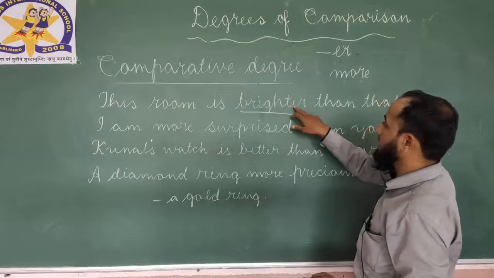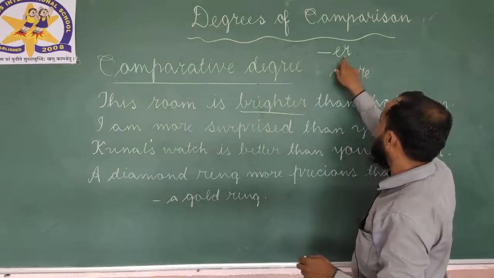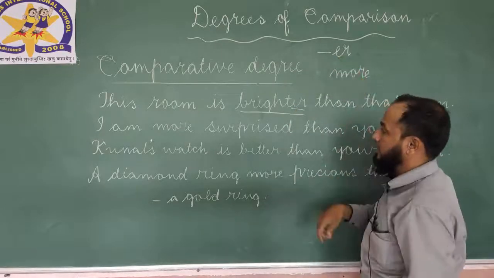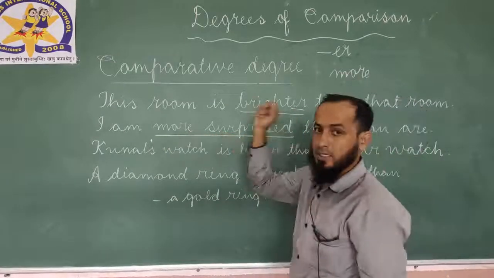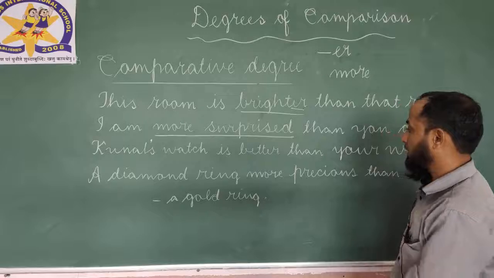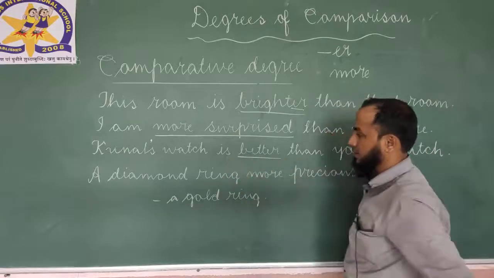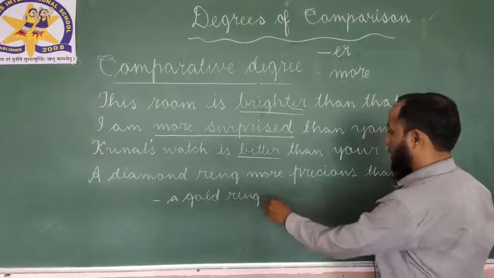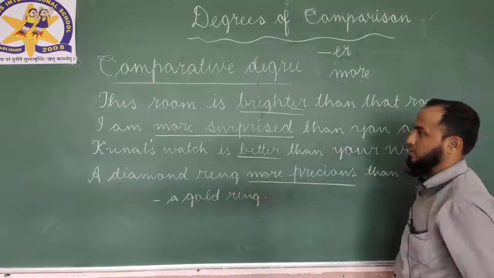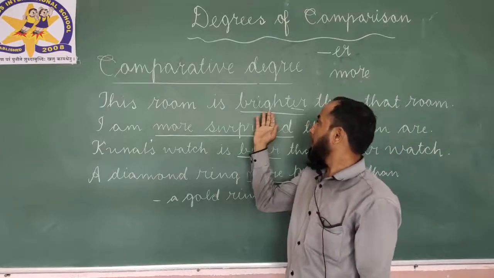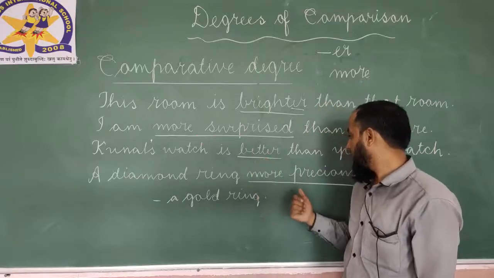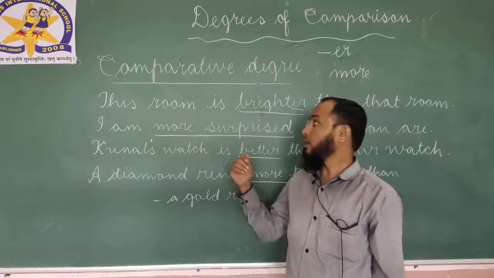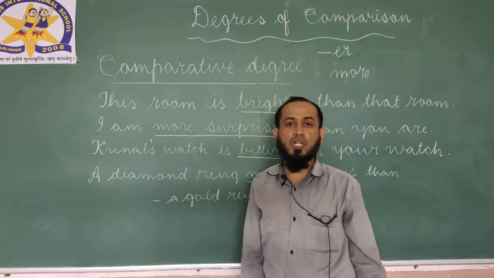er, bright, brighter, er. Then more surprised, more. In third example, better, then more precious. So here brighter, more surprised, better, more precious are comparative degrees.